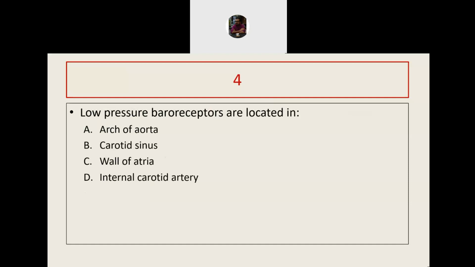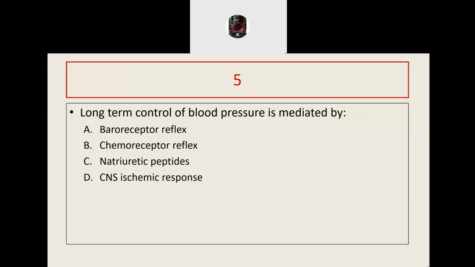Wonderful. They are located on the wall of the atria. Long-term control of blood pressure is mediated by what? Very good, by the natriuretic peptides.